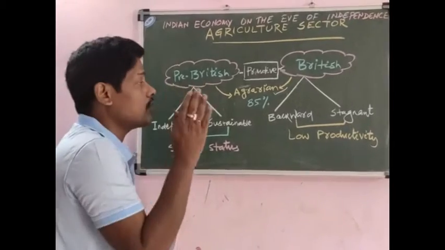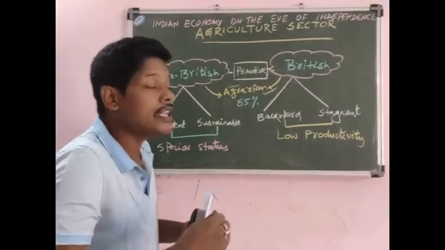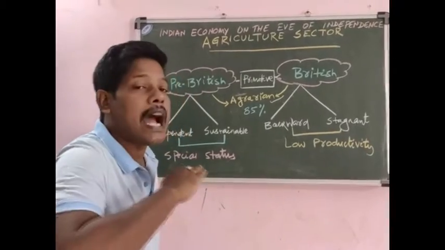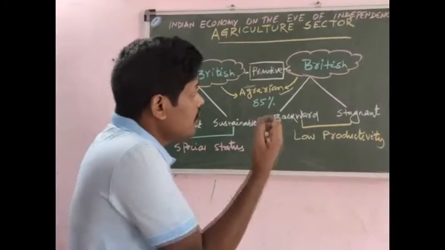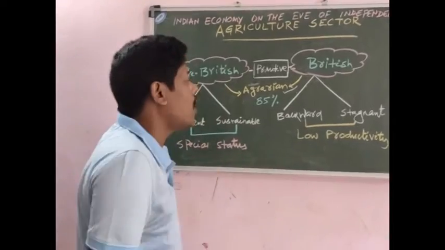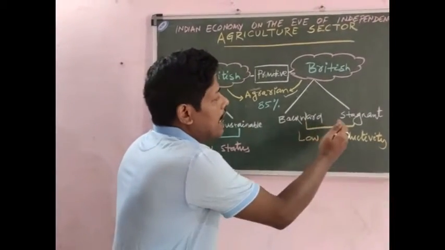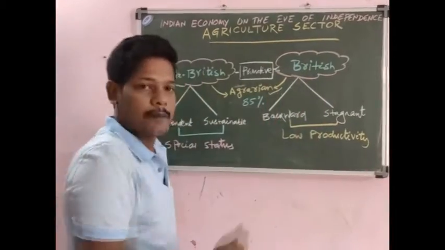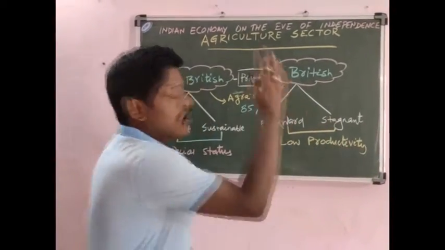But when the British set their feet on Indian ground, they changed the structure of Indian agriculture. Indian agriculture was reversed and was characterized as a backward and stagnant sector. This is because of low agricultural productivity.